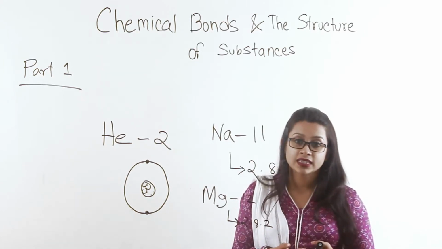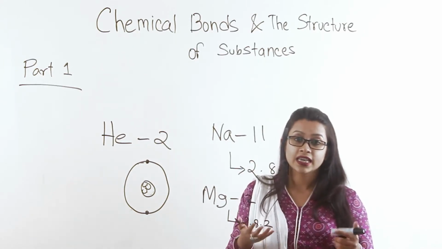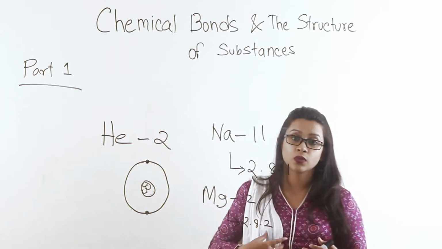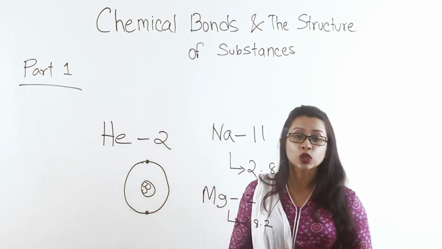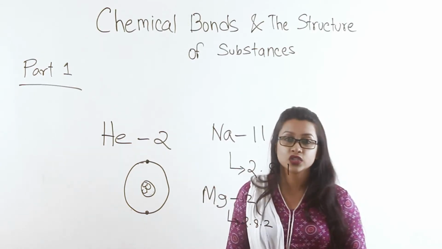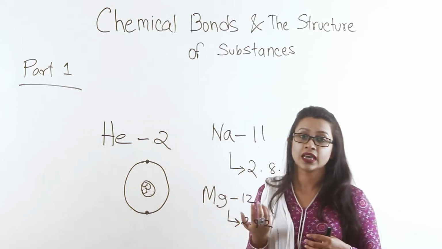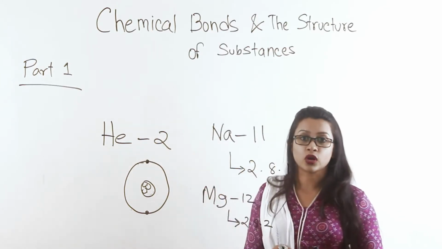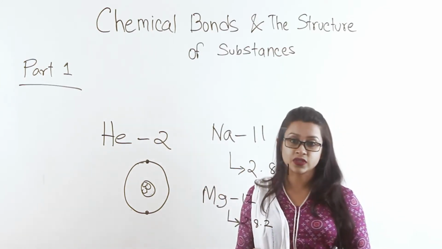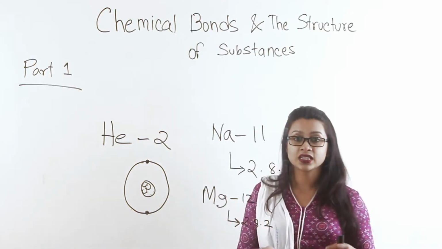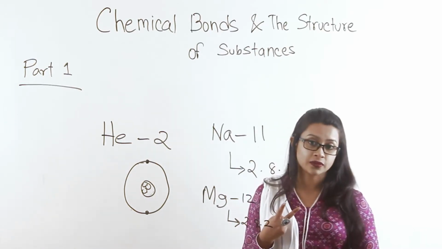This chemical bond is what allows elements like sodium and magnesium, or other elements like chlorine or oxygen or hydrogen, to form a structure that is stable like that helium forms or neon forms by themselves. Now this chemical bond that these elements tend to form, they are of 2 types.